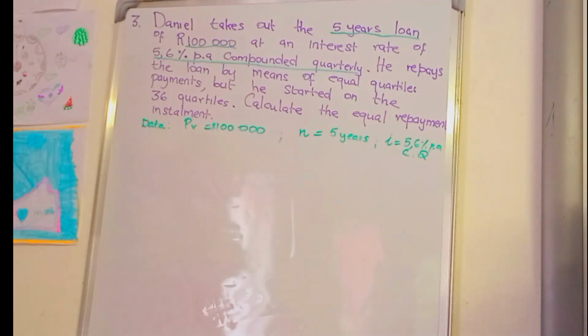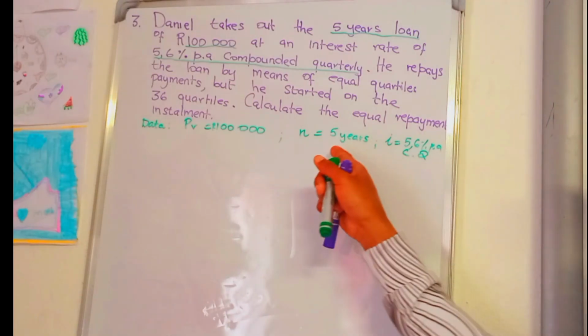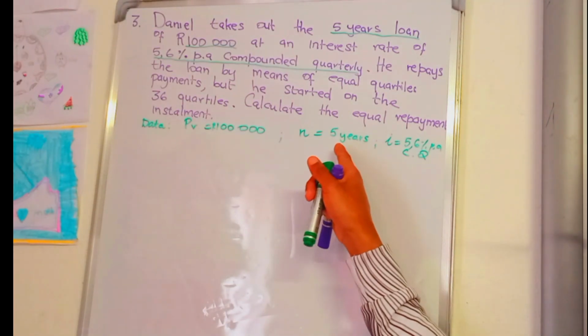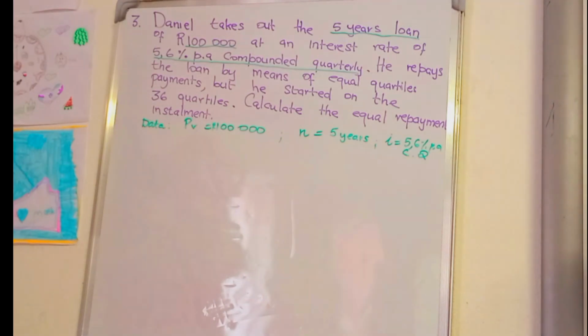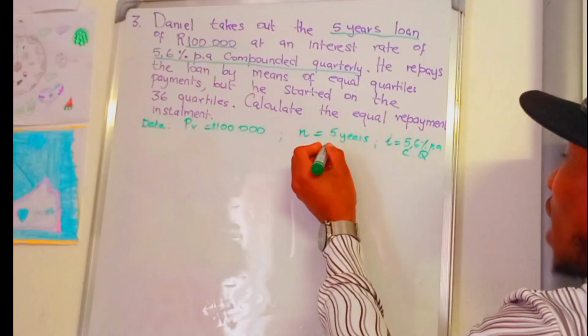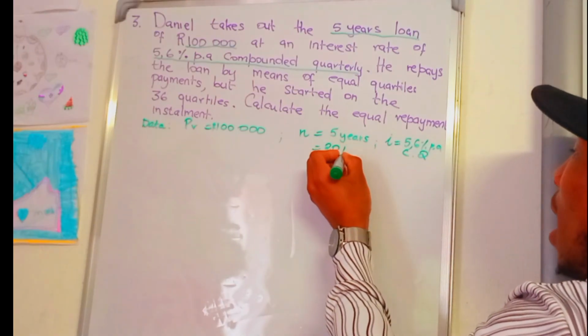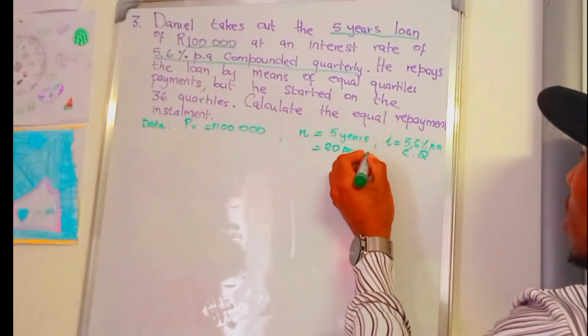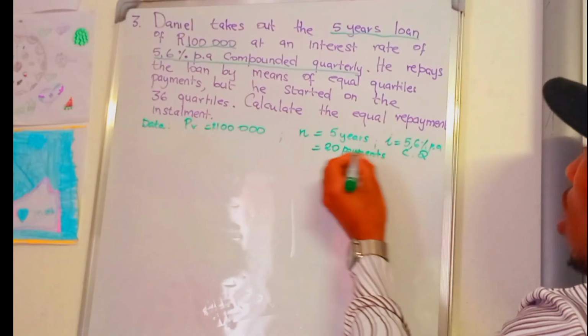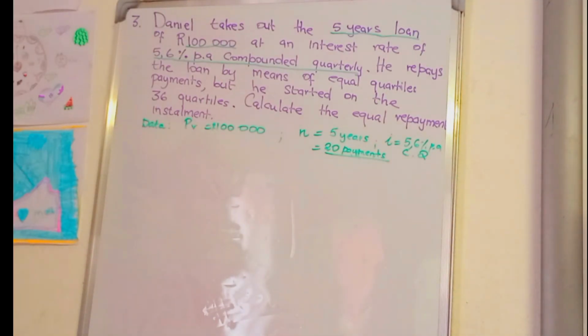Now, how many quarters do we have in 5 years? Let's find out. We say 5 times 4, and we get 20 payments. We have 20 quarters, so 20 payments needed to be completed.